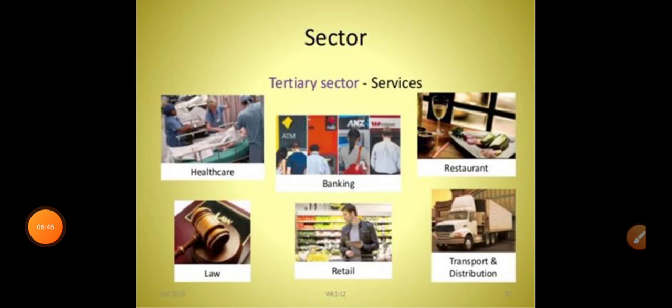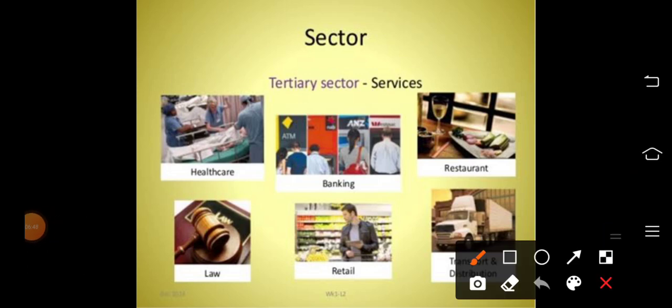Then the third one is the tertiary sector. It mainly includes services. Okay, and it is the main source of income to a country. The national income, for example, the national income of our country, the important part or the primary part of the income of our country comes from the service sector or tertiary sector.